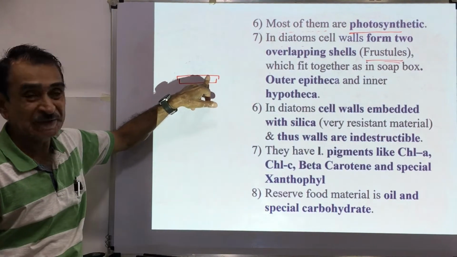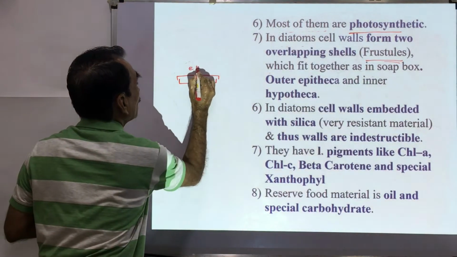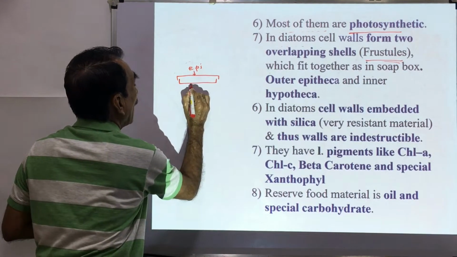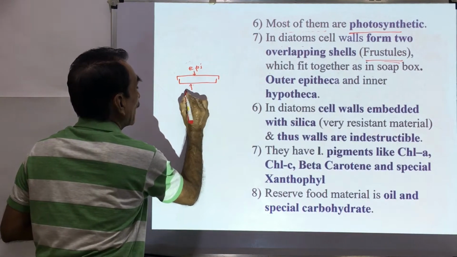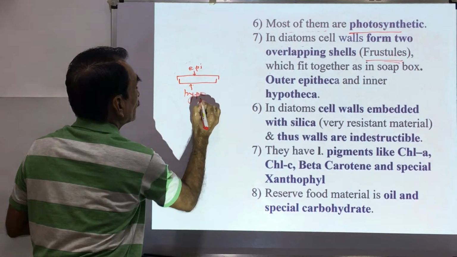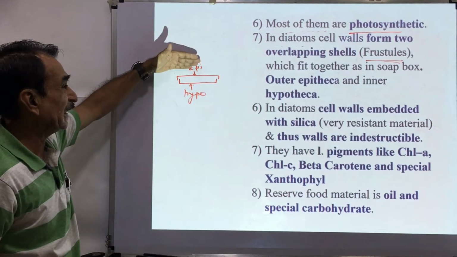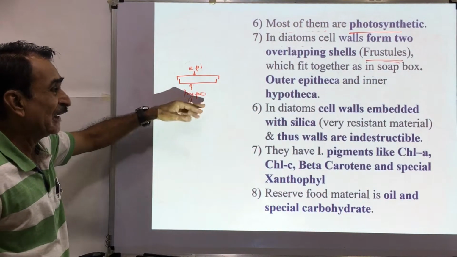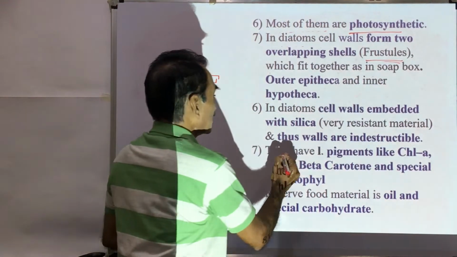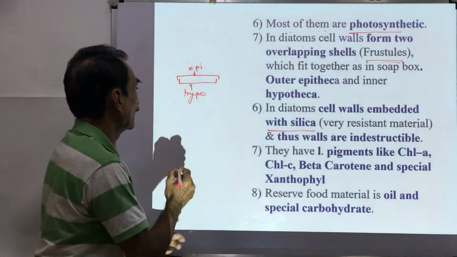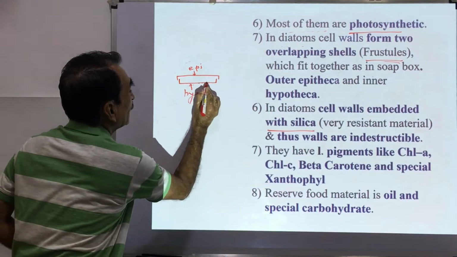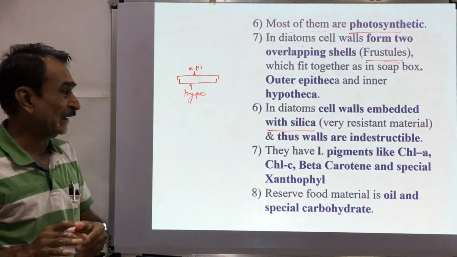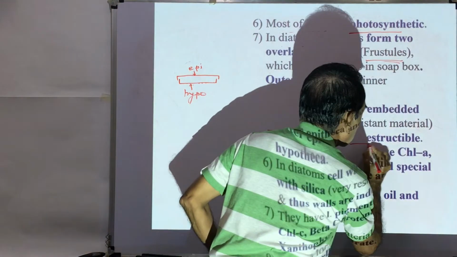Outer is called epitheca. This is the epitheca. And inner is called hypotheca. So two shells, epitheca and hypotheca. Epitheca fits into the hypotheca. In diatoms, cell walls are embedded with silica. In the walls, there is silica, which is a tough, indestructible material.